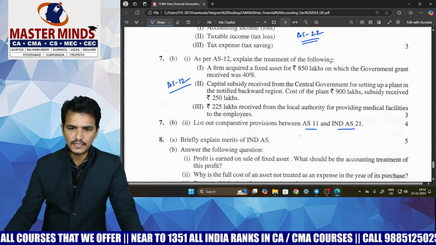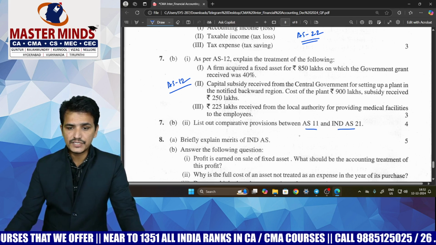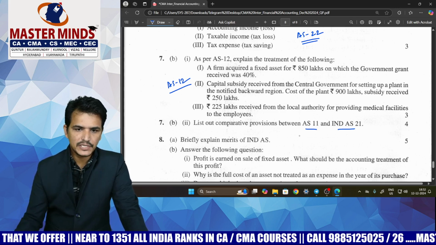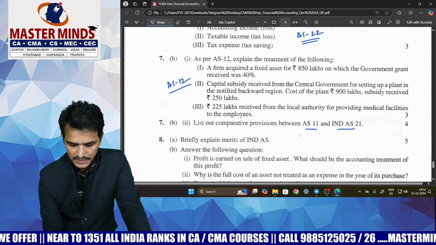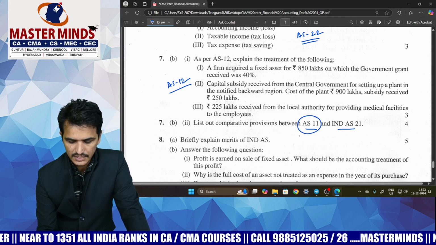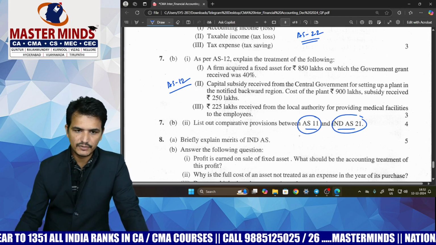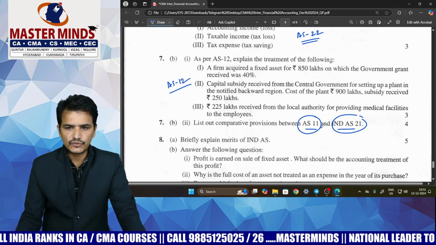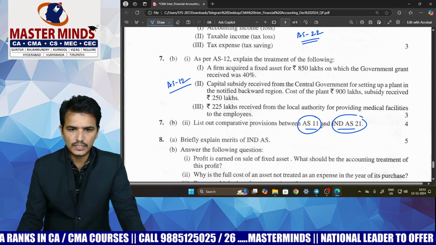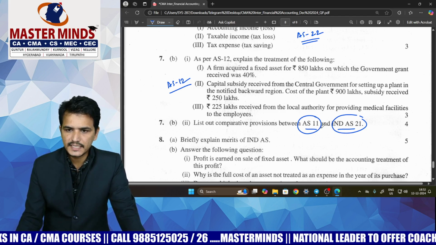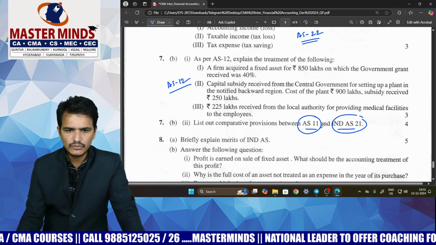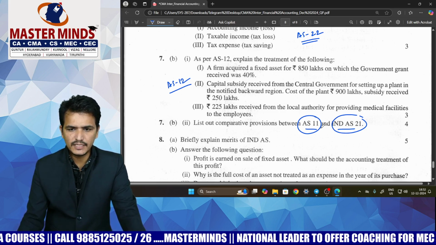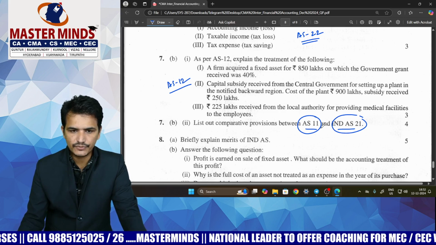Many times I have suggested you to go through the comparative provisions which are given at the end of the study material, at the end of each and every accounting standard. This time also a question was given based on the comparative provisions as per accounting standard 11 and Ind AS 21. Both these standards deal with foreign exchange transactions, but there are certain differences between AS 11 and Ind AS 21. We have to mention any 4 differences.